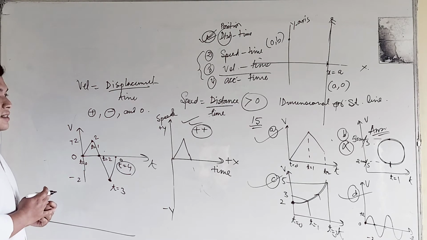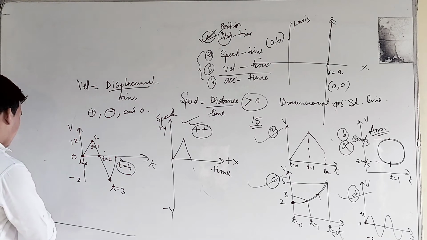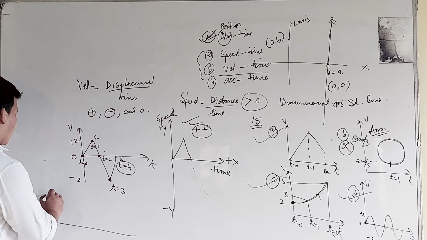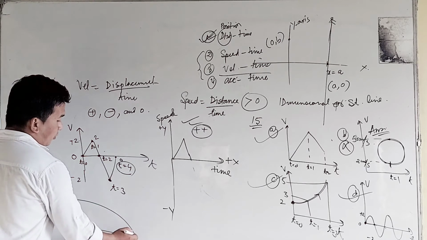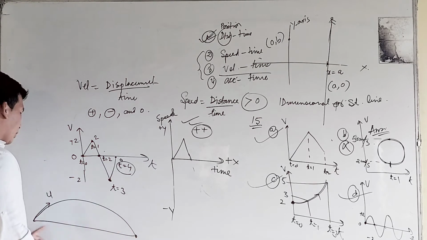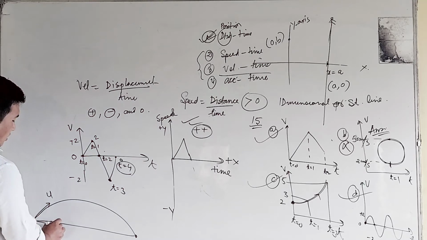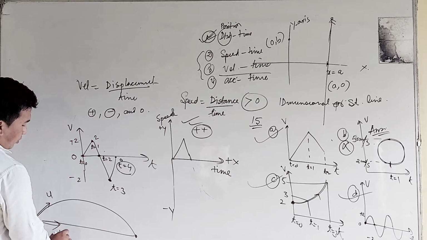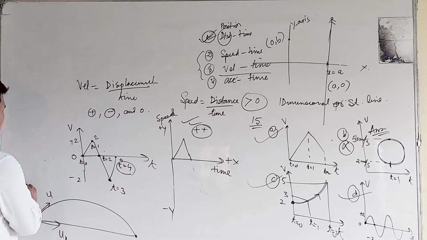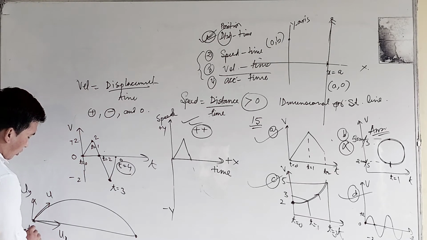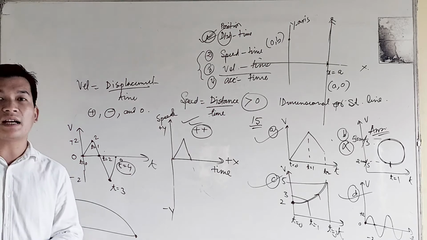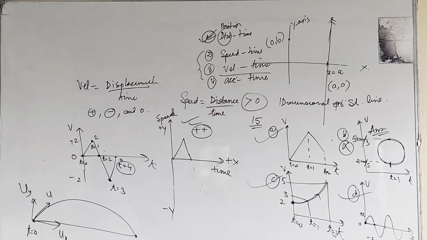That will be discussed in your projectile. The body is projected with velocity u, then this projectile will come to the ground at this point. This point is known as the striking point. This is the point of projection. This is ux, this is uy. That means at a given time, if this is considered as the time of projection, at this given time we have two different types of velocity.